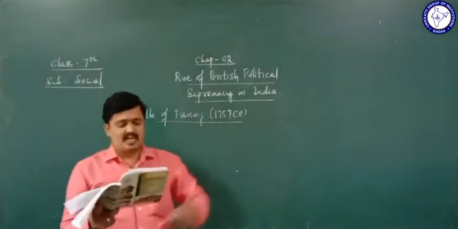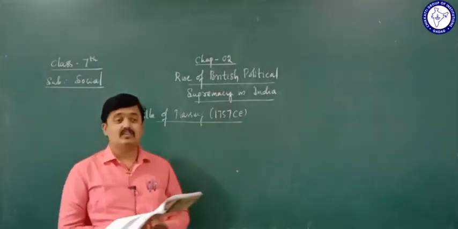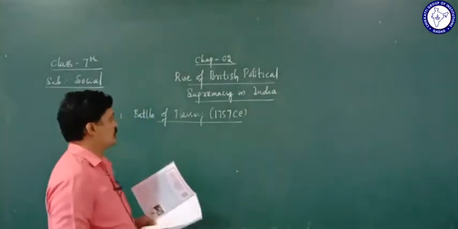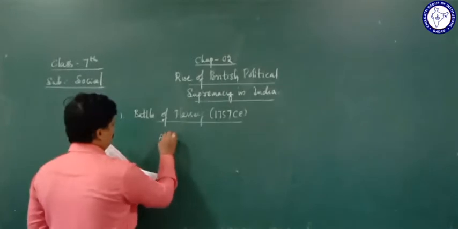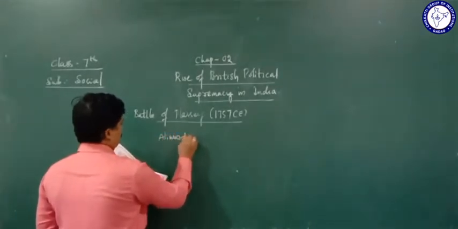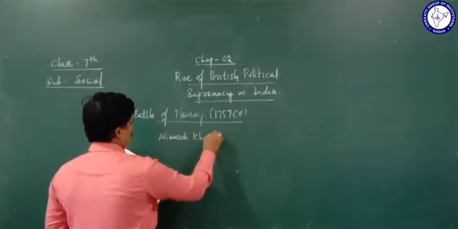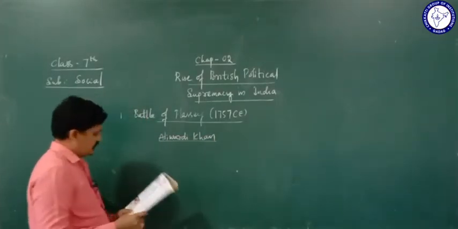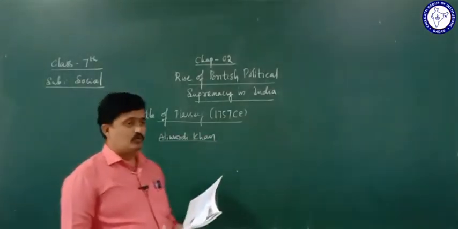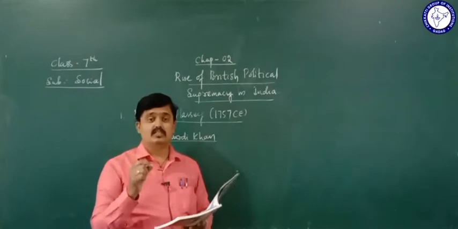During that time, the provincial governor was called Aliwardi Khan.